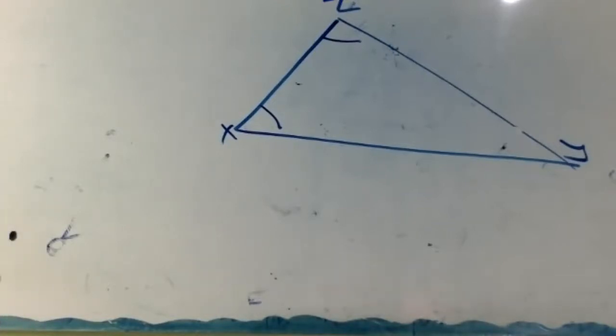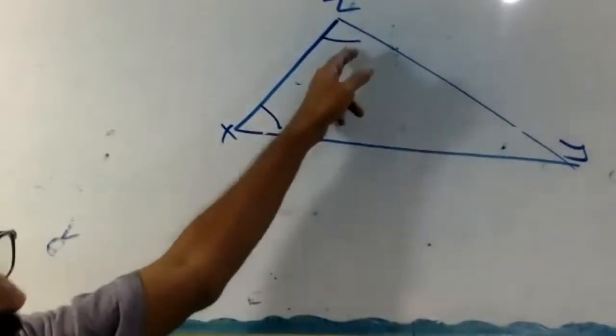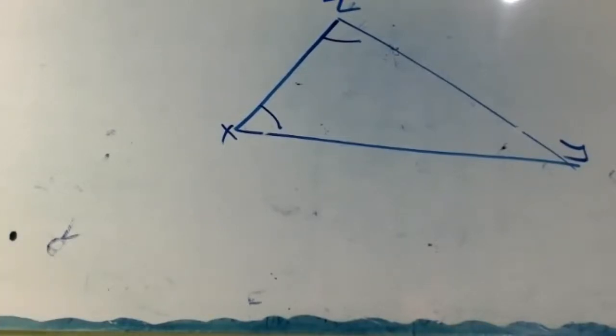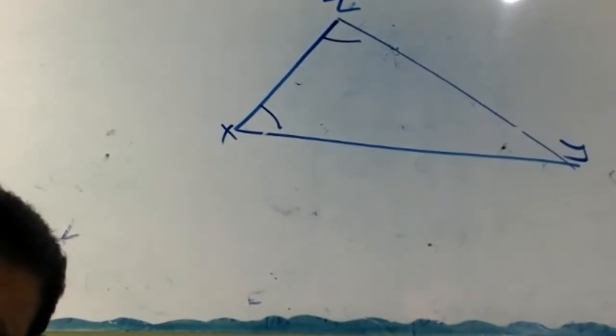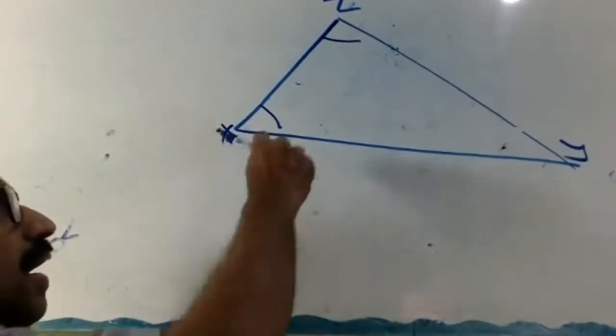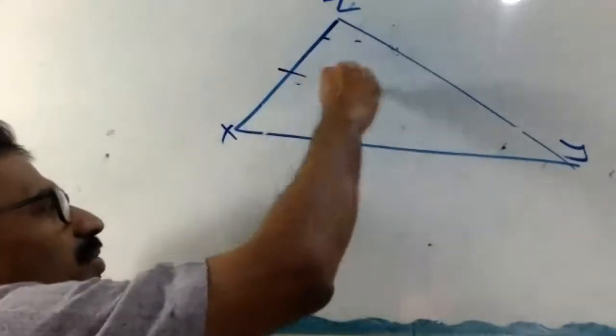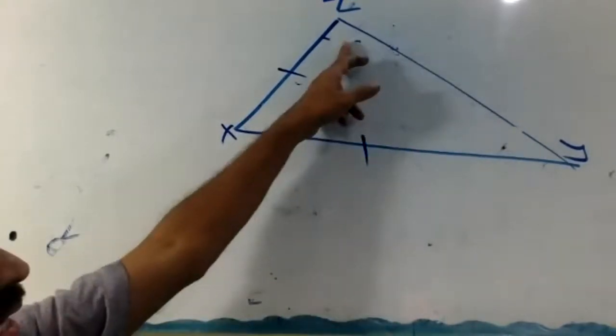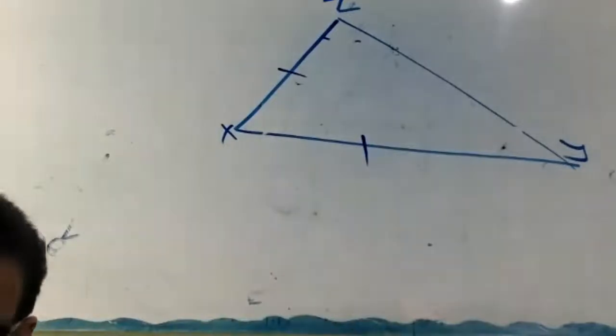zy and xy, correct or no? Because x is opposite this one, and this is opposite this one. Are you okay now? Apply the theorem. Listen, which side is equal? Opposite angle is equal. If here these two are equal, xz and xy equal means z and y equal, correct or no?